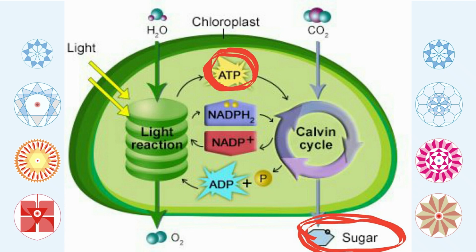Plants take water from the earth and convert it into oxygen. On the other side, carbon dioxide is taken in the Calvin cycle and converted into sugar, and that's it. Carbon dioxide goes to sugar, carbohydrate, and water goes into oxygen.